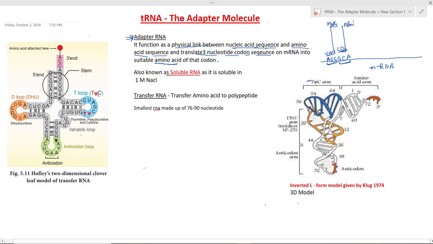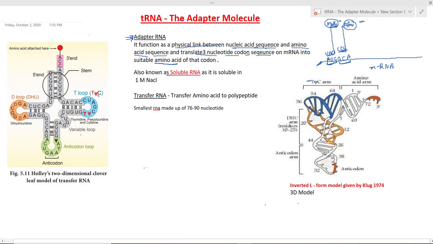So it's quite clear from this picture that the tRNA plays a dual role or acts as a link between the nucleic acid sequence present on mRNA and the amino acid sequence which is present on the polypeptide. On one hand it reads the codon on the mRNA, and on the other hand it attaches or binds the amino acid on the polypeptide chain.